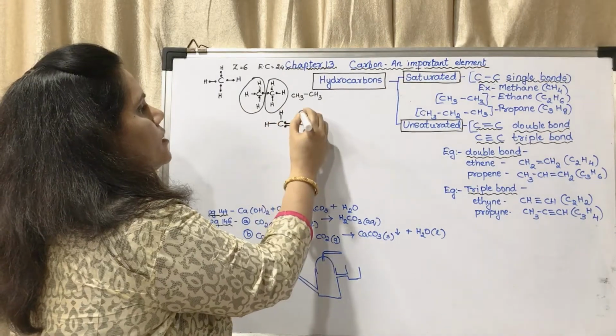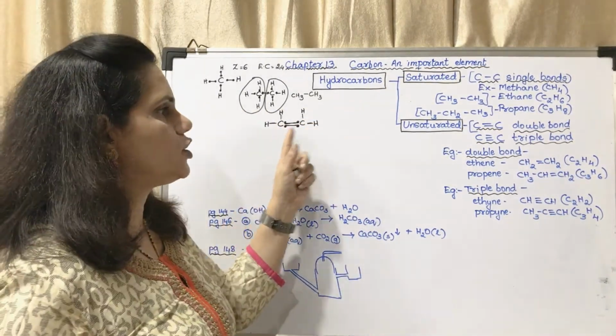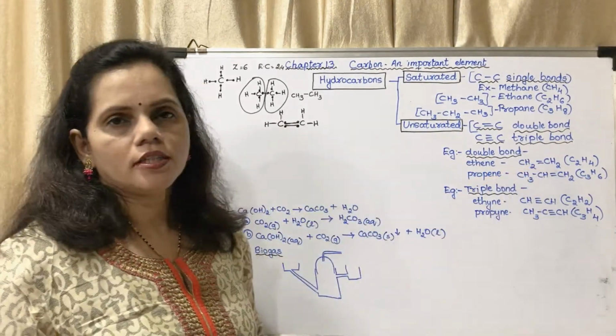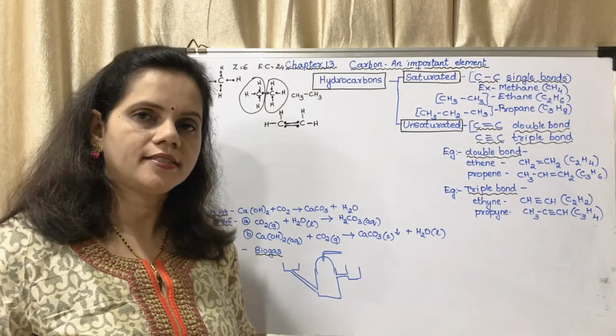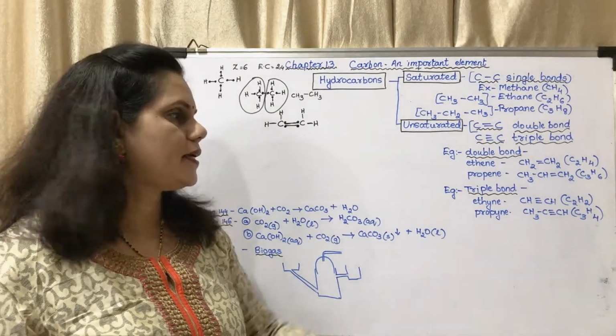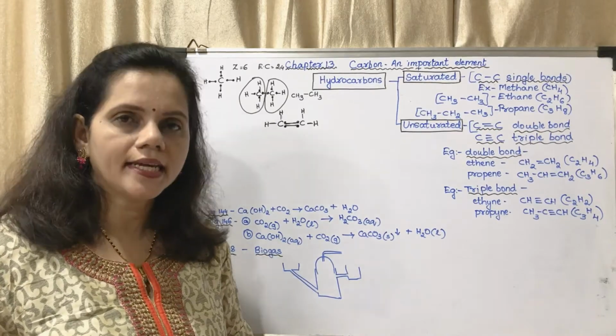The remaining is forming bonds with hydrogen atoms. This will be CH2 double bond CH2, also written as C2H4. What is its name? Its name is ethene, also called ethylene.